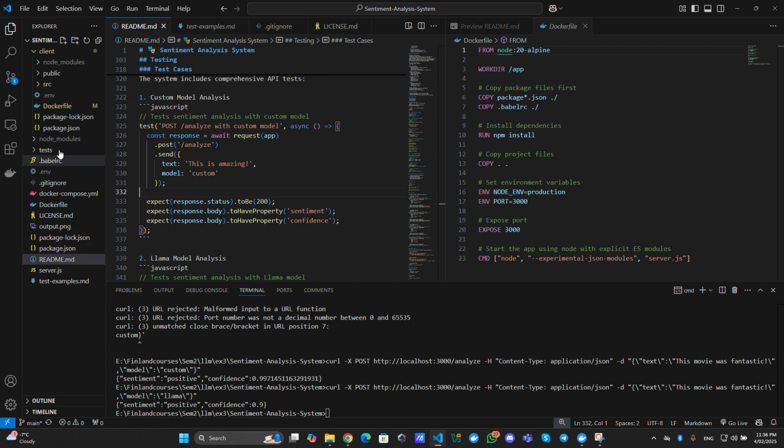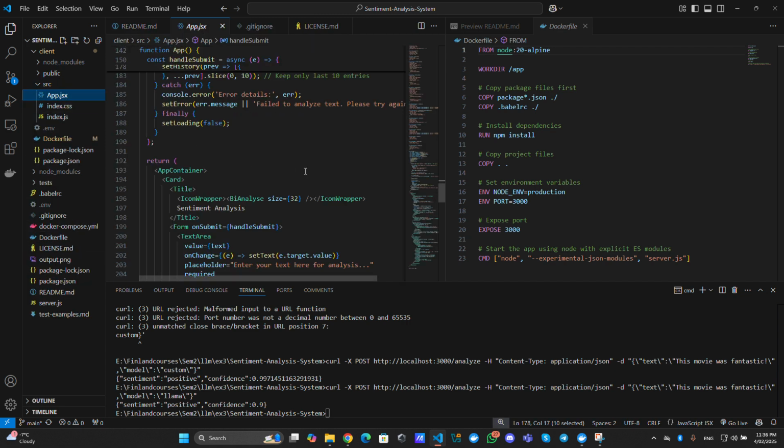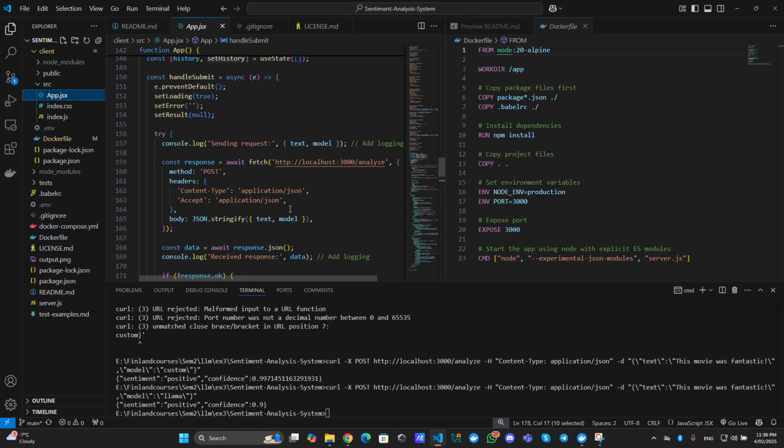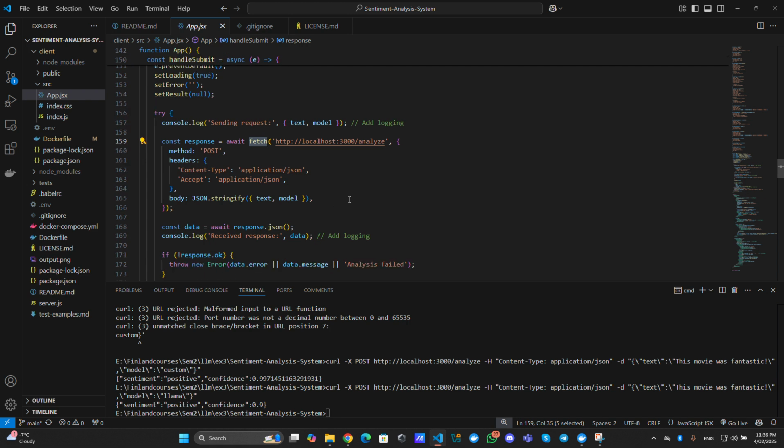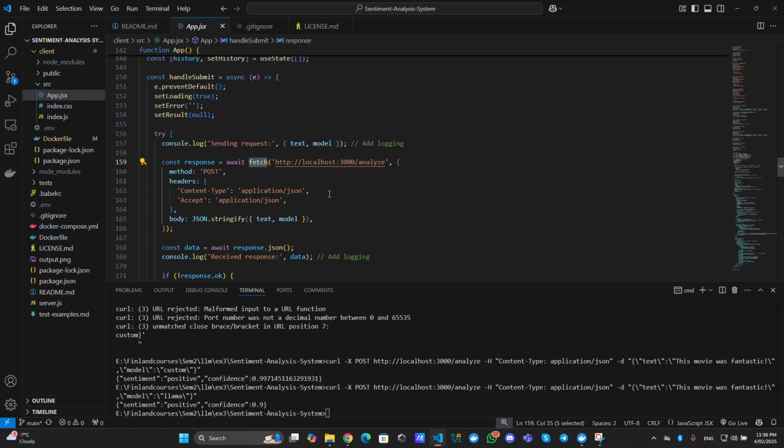We got some code here. Let me just expand this. Okay. I've used the fetch method to call the API. And the API is defined on port 3000 slash analyze.